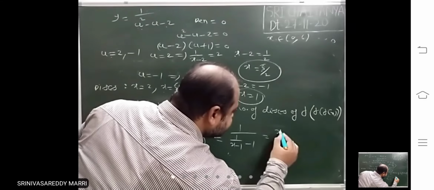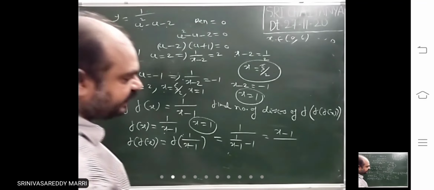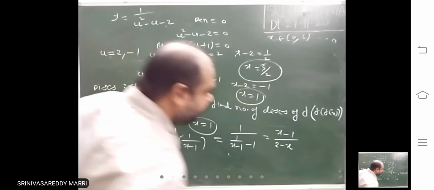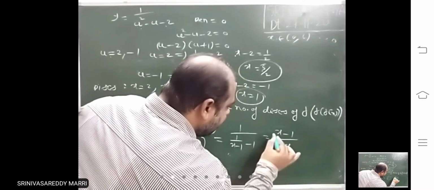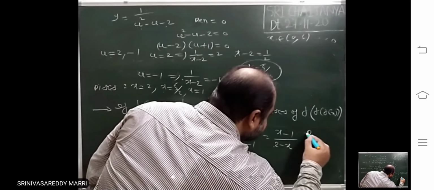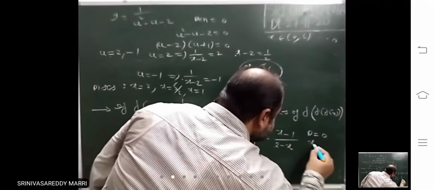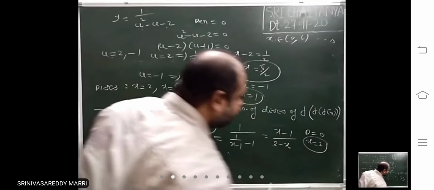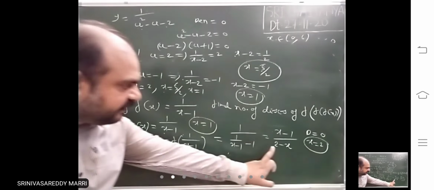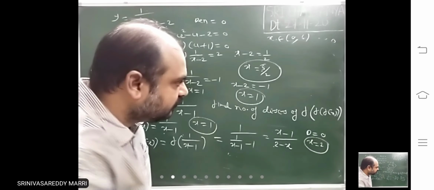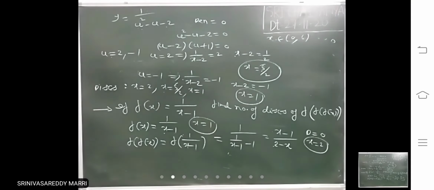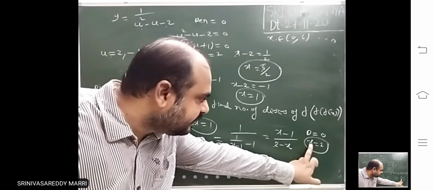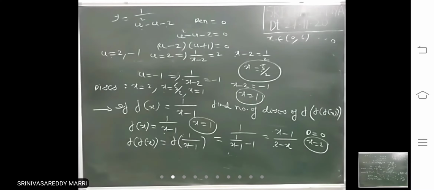What do you get if you take LCM? x minus 1 divided by 2 minus x. Now this denominator equal to 0, what is that? x equal to 2. That means this becomes infinity at x equal to 2, so it will not be continuous at x equal to 2. Therefore, another discontinuity is x equal to 2.